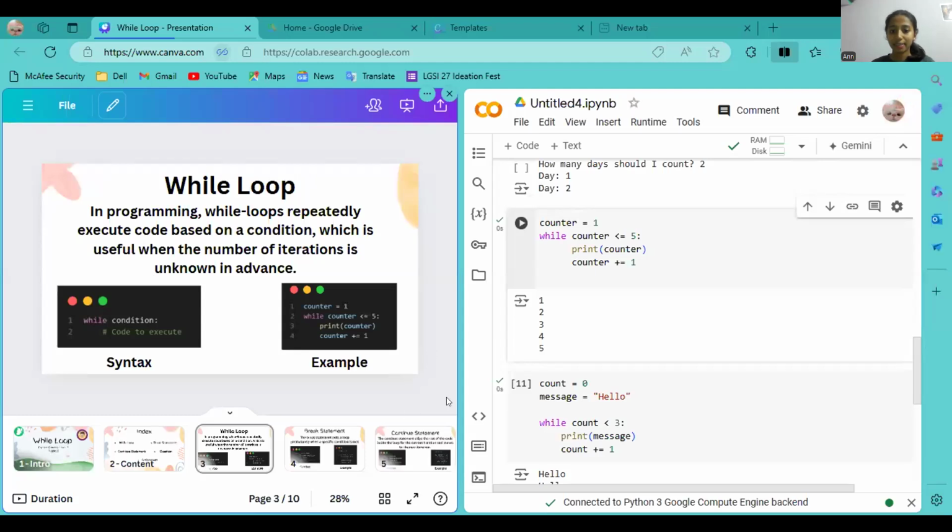So here you can see my code, right? It's the same code as written in this presentation. I'll start by explaining the code, tell you what it means, and then make you understand it better. Here we have a variable, counter, and inside counter the number 1 is stored. So counter is equal to 1, and while counter is, can you tell me what this symbol means?